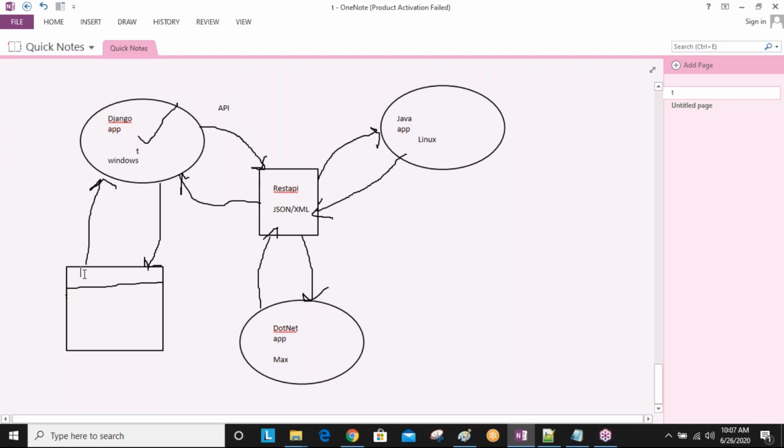That is the default behavior of the browser. As a human being, we understand that HTML data, no problem. But when you are communicating from one application to another application, HTML is not a universal language. JSON is the universal language. So only if it is in the form of JSON can it be understood by Java, and by .NET.